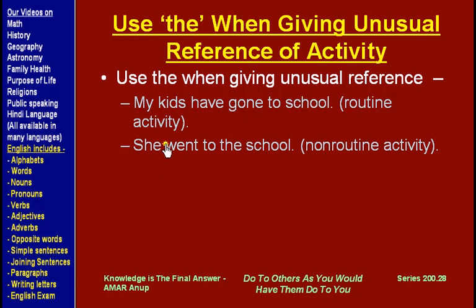But for a lady who doesn't go to school every day, she is not a teacher there, she went to school for a meeting or something with a teacher, or she went to school for something else, so we said she went to the school. If this lady was working at the school, we would simply say she went to school. But when the activity is not a routine activity, we use "the".